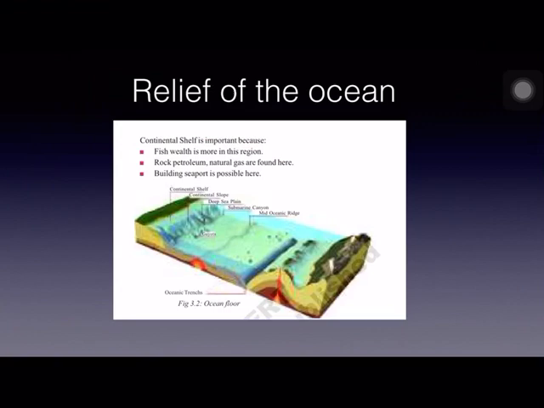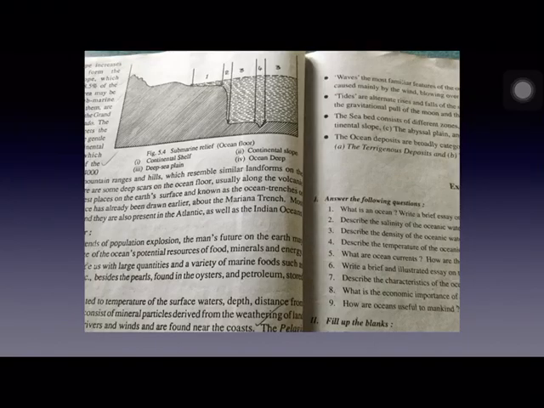And these 4 parts you can most clearly see in the next picture. In this figure you can see here. See the part which is indicated as 1, that is continental shelf. That means from the seashore up to a depth of 200 meters, it is continental shelf. And the second part, as indicated in the figure, it is continental slope. It is in the form of a slope. And third one, it is deep sea plain or abyssal plain. And fourth one is oceanic trenches or oceanic deep, the deepest part of the ocean it is.